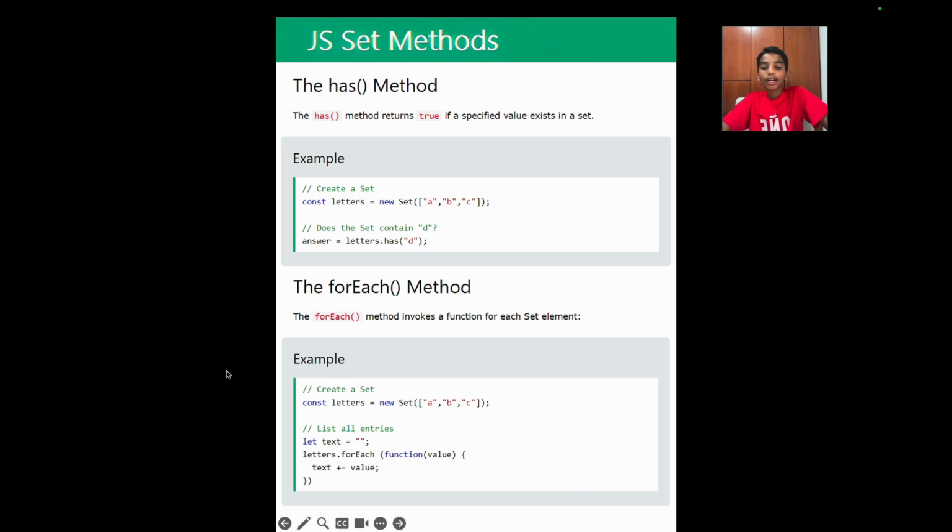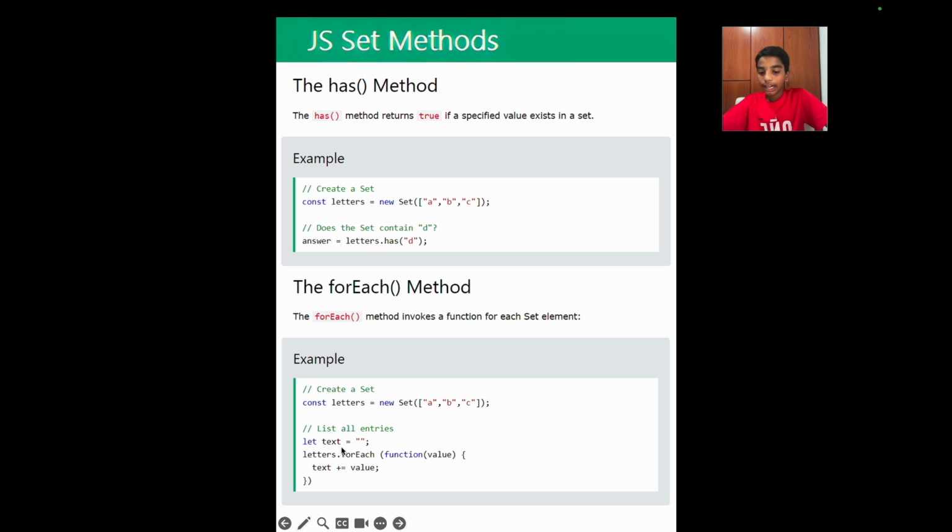Our second method is the forEach method. The forEach method invokes a function for each set element. So as you can see over here, we have declared a variable called letters and given it the value of a new set. There's 3 items in there, A, B and C. And as you can see over here, we are listing all the entries.